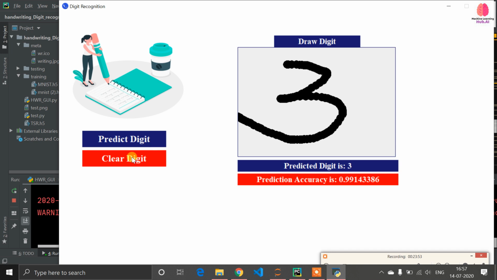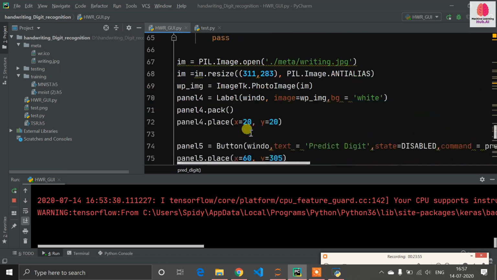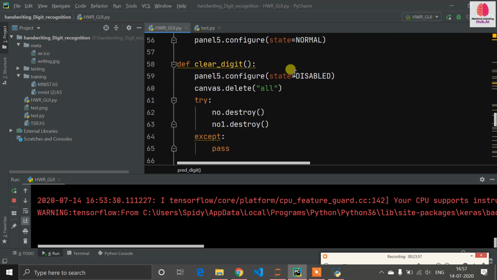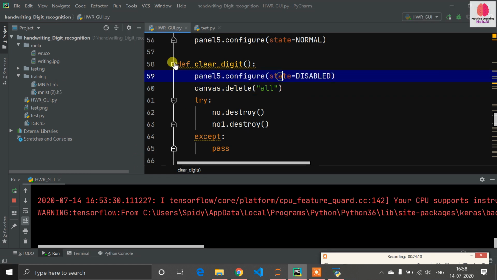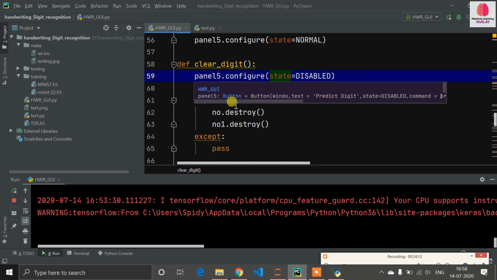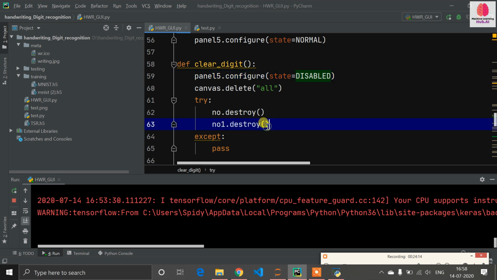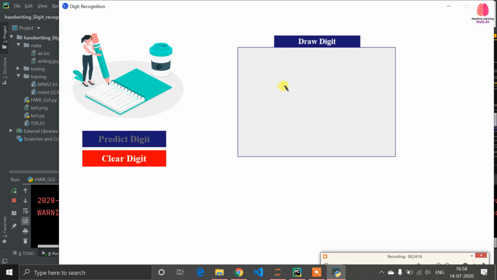Now I need to do the clear button. When I click on the clear button, my canvas should be erased. So canvas.delete with the all method will delete the canvas, which means it clears the canvas. And when I click on the clear button, this predict button should be unclickable. So that's why I define panel5.configure with state equal to disabled. And this label also should be deleted.